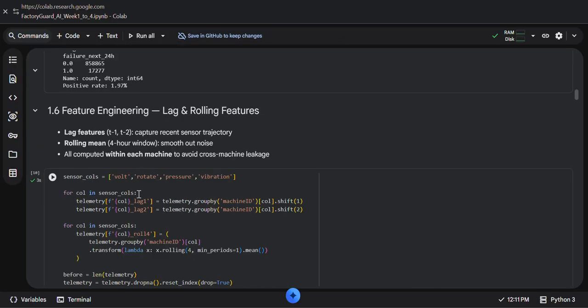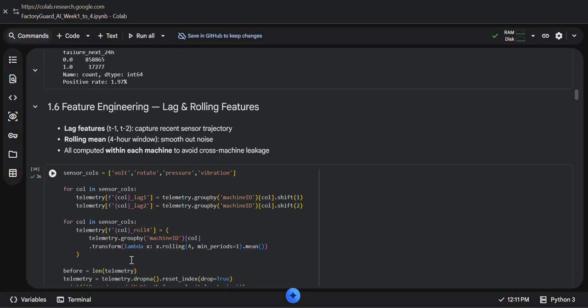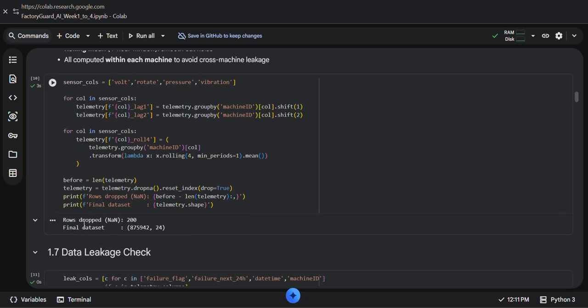Lag features like lag 1 and lag 2 capture previous sensor values. This means that instead of looking only at the current value, the model can also learn from recent past behavior. In the output, after generating, rows dropped to 100 and the final data set looks like this.